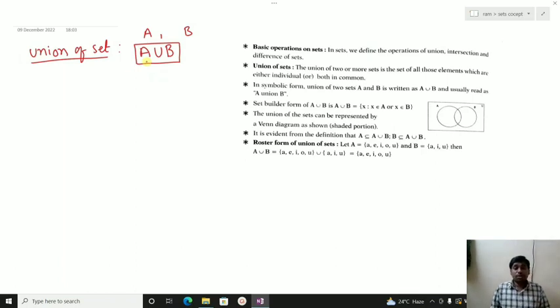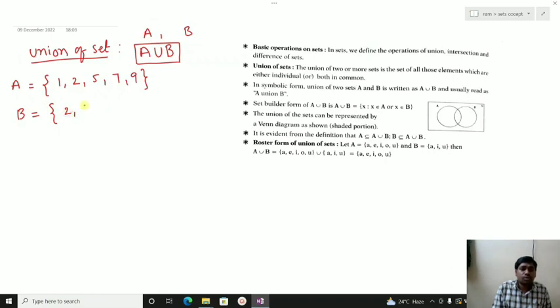The symbol for union is like a U. Let us say there is a set A having elements 1, 2, 5, 7 and 9. Another set B has elements 2, 4, 6, 8 as well as 9.